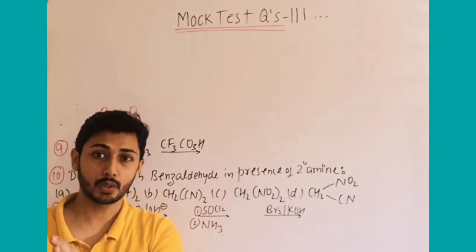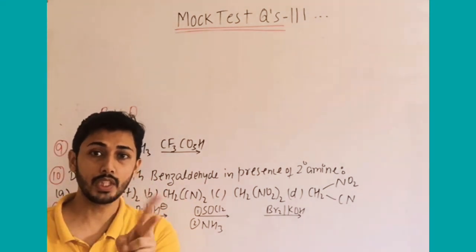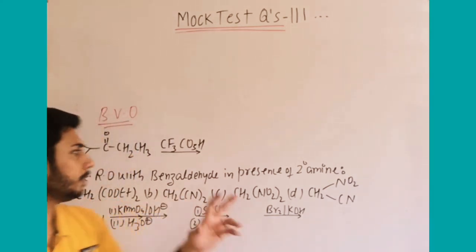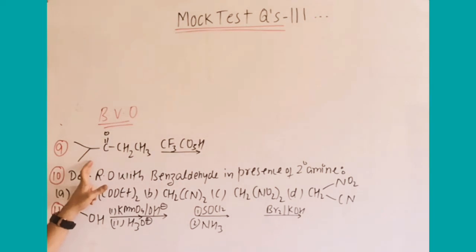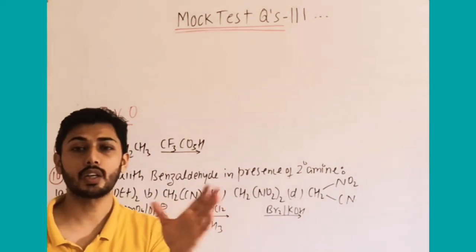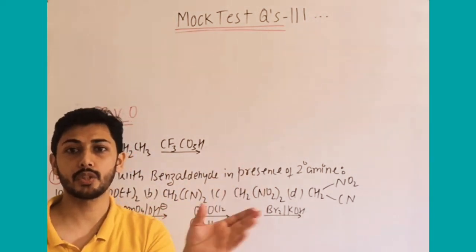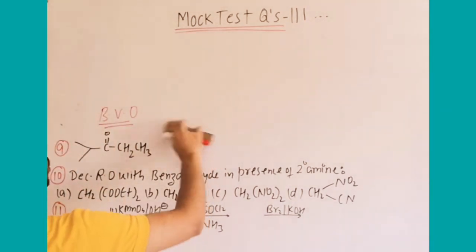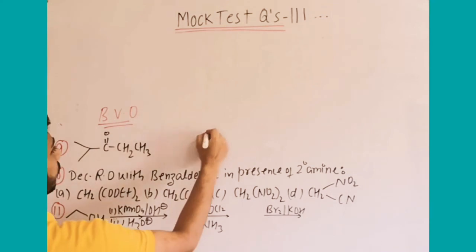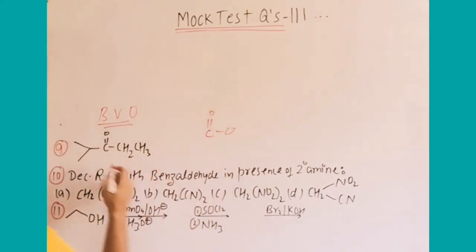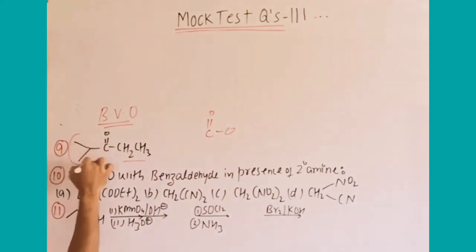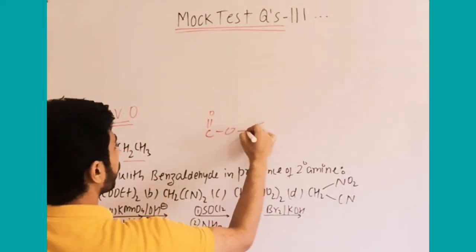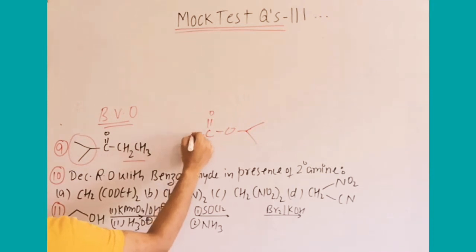We finally get an ester group, and one of the R groups migrates. Which R group migrates? Generally, primary alkyl, secondary, and if it is tertiary, the order will be: tertiary has maximum migration, then secondary, then primary. So here in this case, after the reaction, we get an ester group, that is C double bond O. Between these two, secondary has more migration, so it will migrate to oxygen and the other remains as it is.